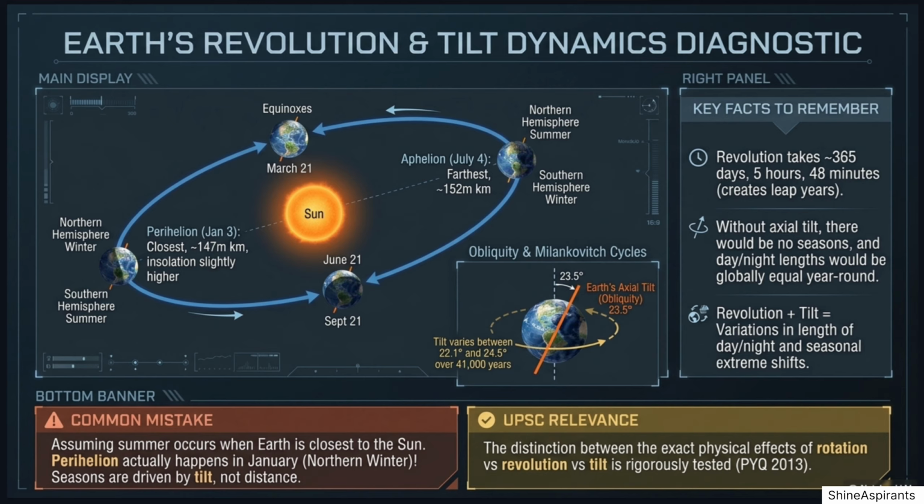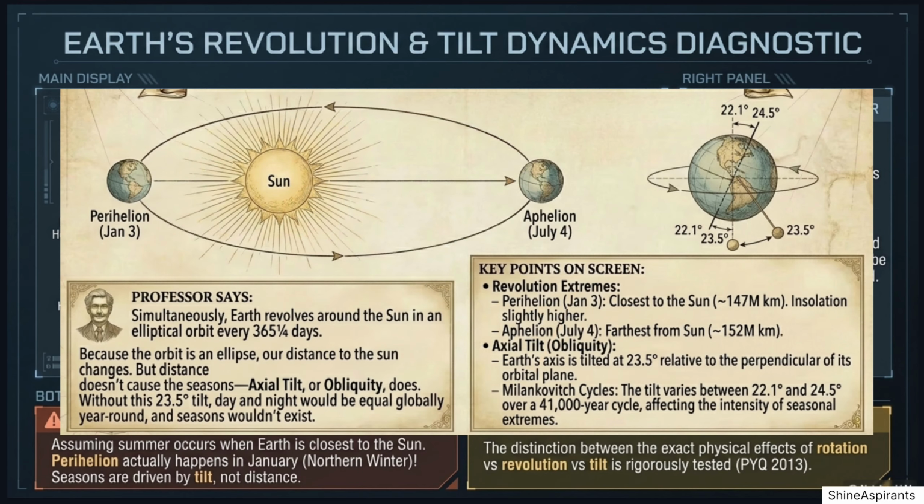Without this tilt, there would be no seasons anywhere on Earth. Day and night lengths would be equal globally year-round. Milankovitch cycles: Earth's axial tilt varies between 22.1 degrees and 24.5 degrees over a 41,000-year cycle. These long-term orbital changes, including orbit shape and axis wobble, are collectively called Milankovitch cycles, and they influence the intensity of Earth's ice ages.